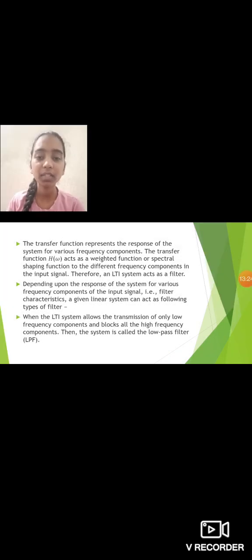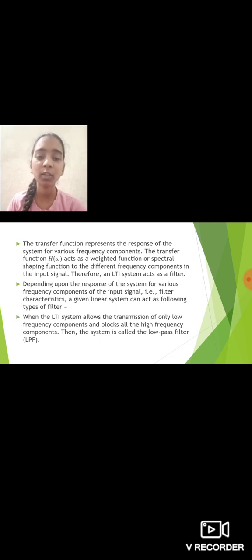The transfer function represents the response of the system for various frequency components. The transfer function H of omega acts as a weighting function or spectral shaping function to the different frequency components in the input signal. Therefore, an LTI system acts as a filter. Depending upon the response of the system for various frequency components of the input signal, that is, filter characteristics, a given linear system can act as the following types of filter.